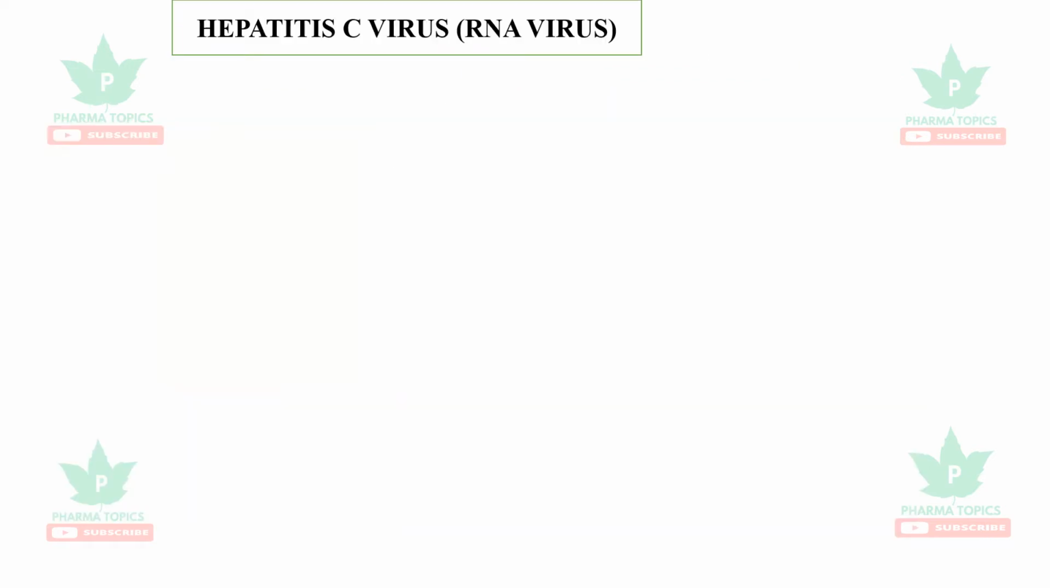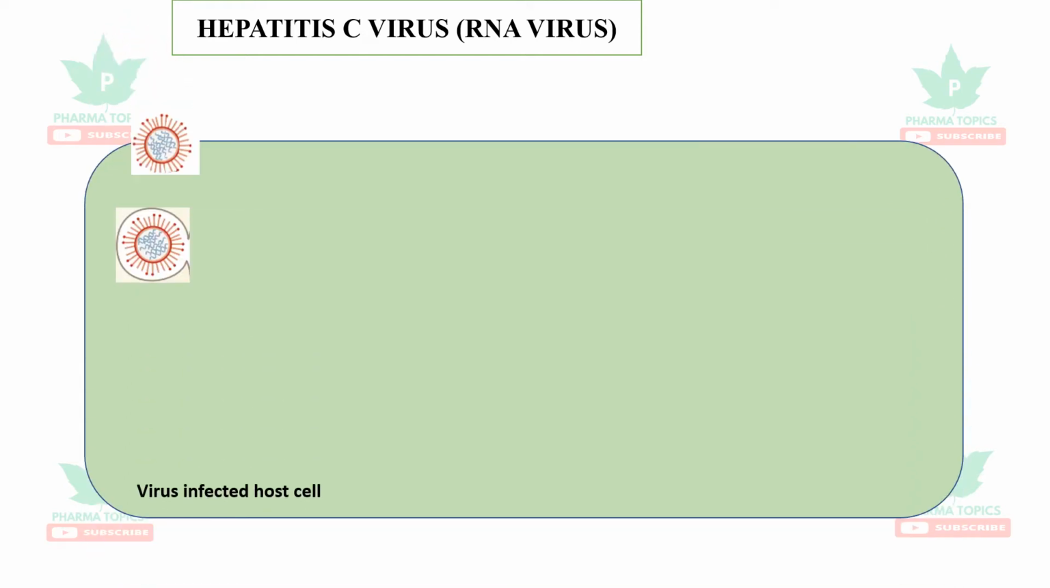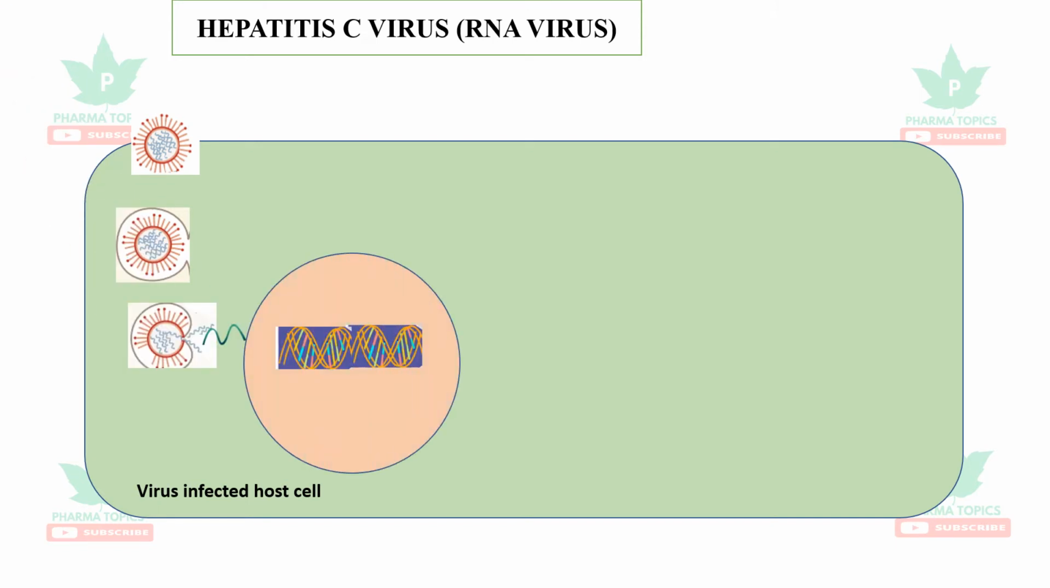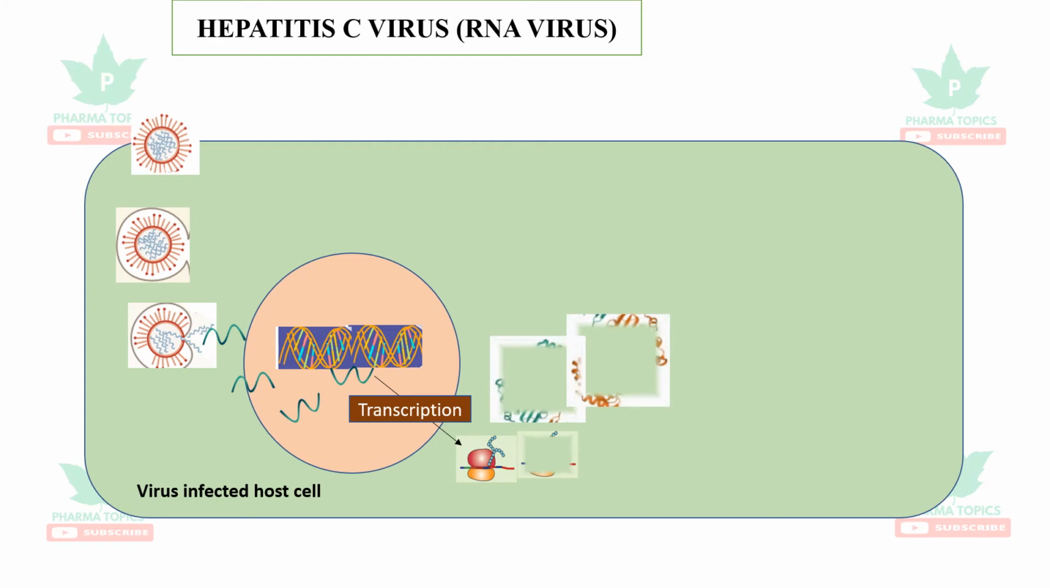Let us see the hepatitis C virus. It is basically an RNA virus. When the virus comes and fuses with the hepatocytes, it uncoats and releases its RNA. The released RNA comes and fuses with the host hepatocyte DNA. Then it transcribes to its proteins.